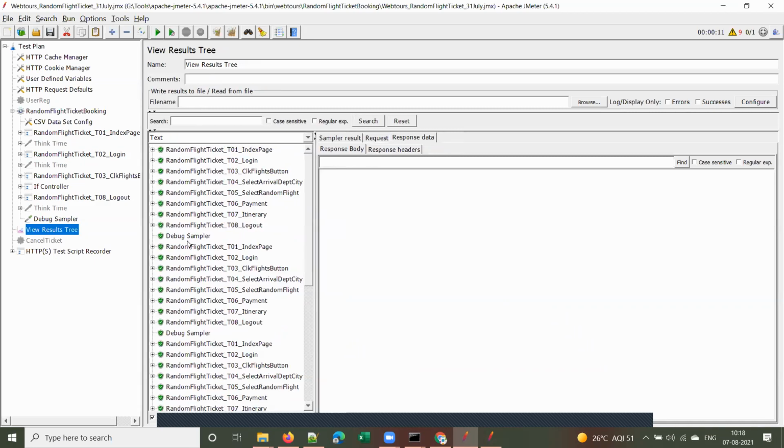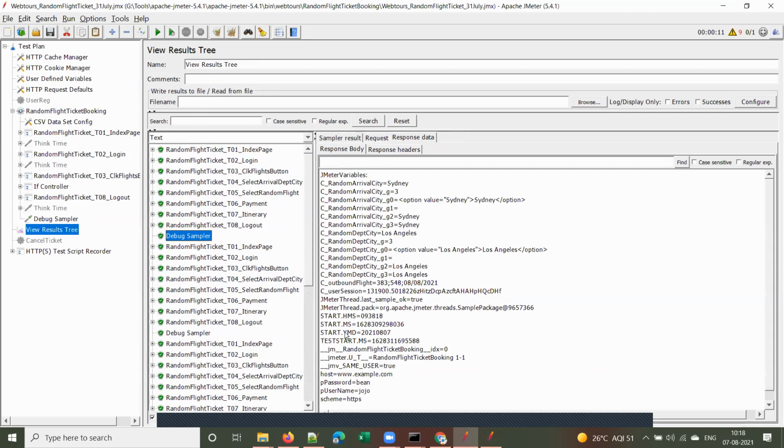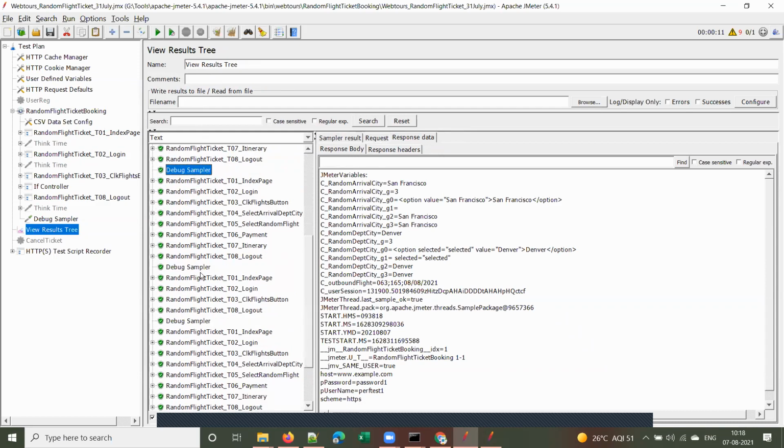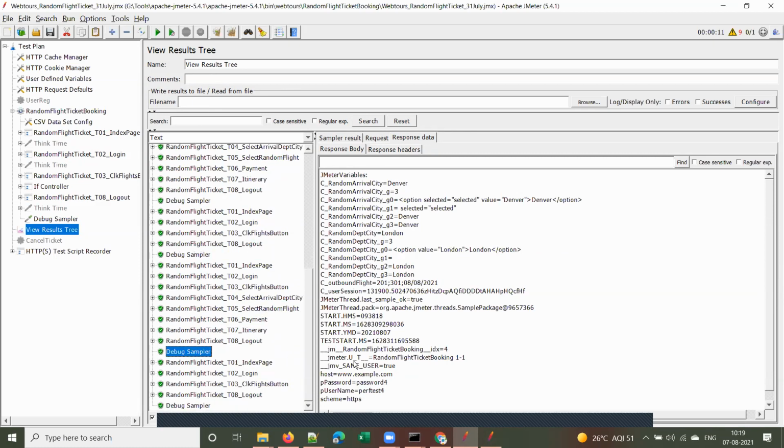And one more thing, let us verify how JMeter took the credentials. Go to the debug sampler here, you can see. In the first iteration, it took P username as Jojo, then the second iteration it took Bean. It took the first value. Let's see the second iteration, of test 1, password 1. And next iteration, perf test 2, password 2. Next iteration, perf test 3, password 3. And next iteration, perf test 4, password 4. Next iteration, perf test 5, password 5. Okay, so there are 6 credentials.